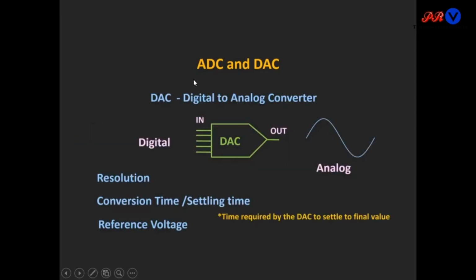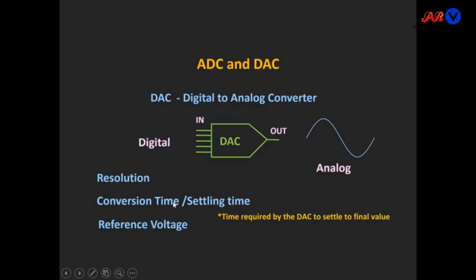Next, we will study DAC. What is DAC? We give a digital signal as the input, and we get an analog signal at the output. Suppose our digital signal is of 10 bit or 12 bit, then it will reconstruct better. If it is of 8 bit or 3 bit, then the reconstruction will not be accurate. So, the higher the number of bits in the digital signal, the better we can reconstruct the analog signal. This is the resolution of the DAC.